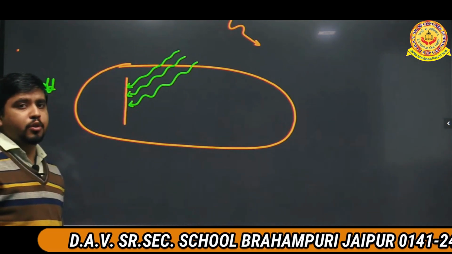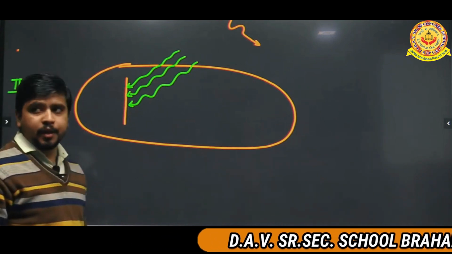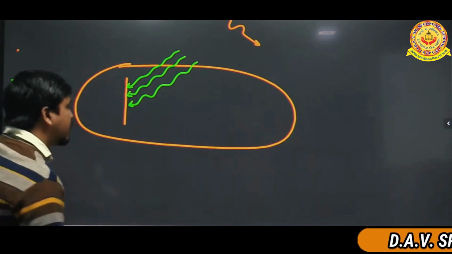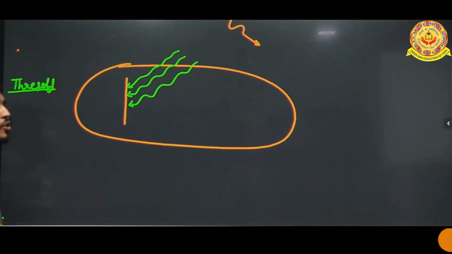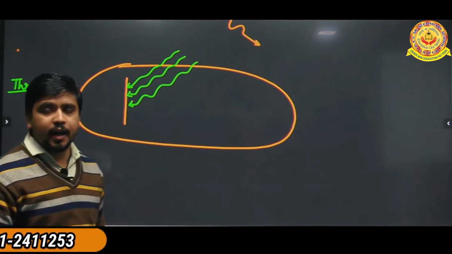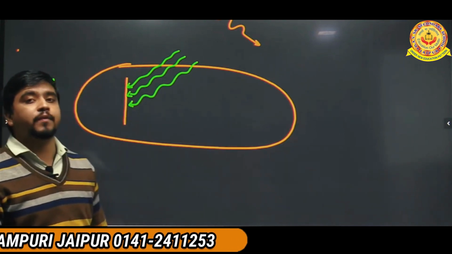If the electrons want to eject out from this surface, it means they want a specified energy. That energy is called threshold energy, and another name of this threshold energy is work function.